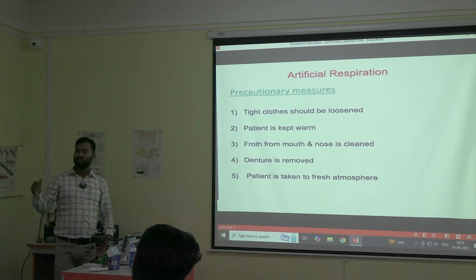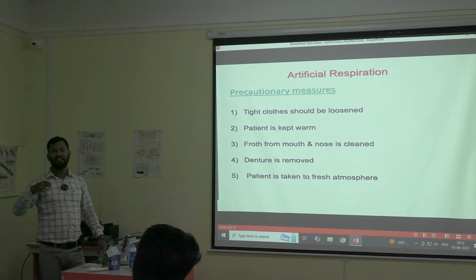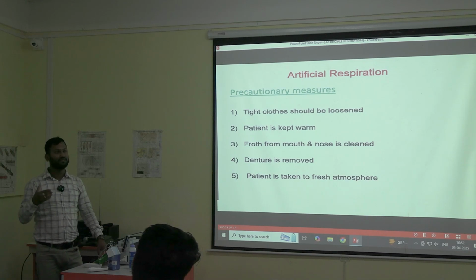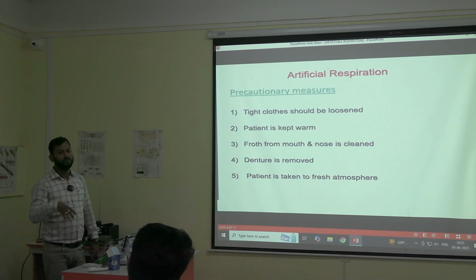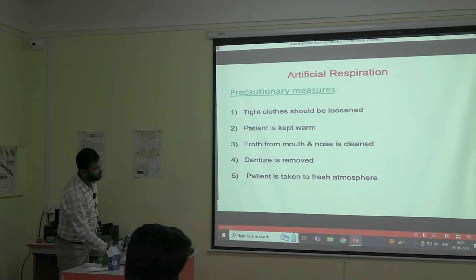Similarly, if someone is getting electrocuted, we cannot go and touch him and start artificial respiration. In that case also, we have to bring the patient to a safe place, and then we will start the respiration. So these are the precautionary measures we have to take before starting artificial respiration.